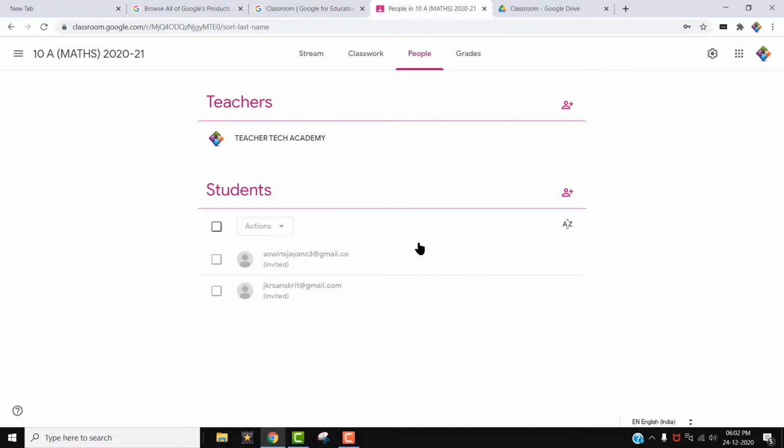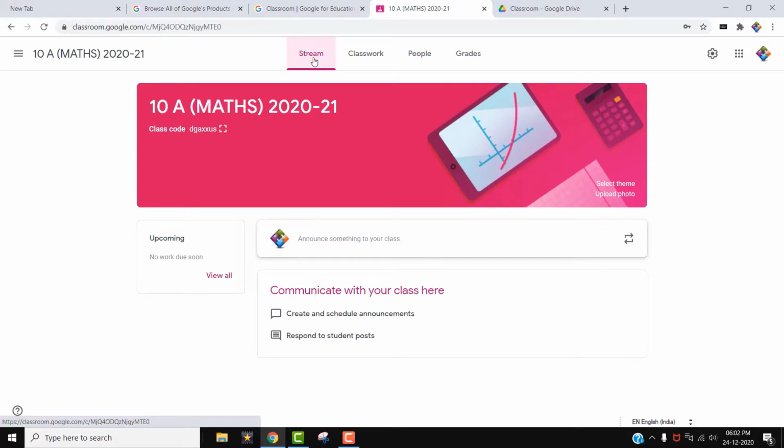In the second method, we send the code. There is one code for each classroom. By typing the code, the children can join. I will show you how to get the code of this classroom. For that you can go to the stream page. In the name banner, you can see the class code just below the class name.